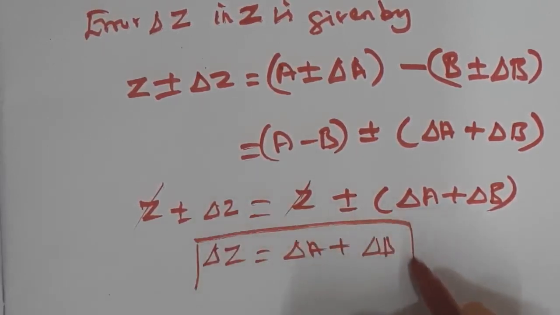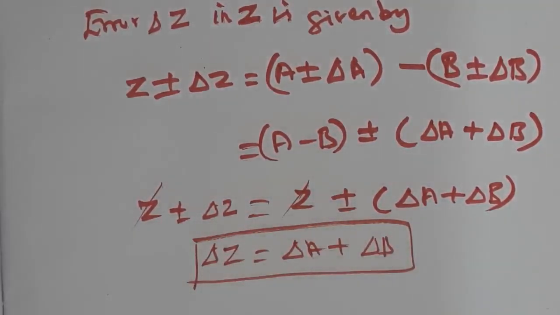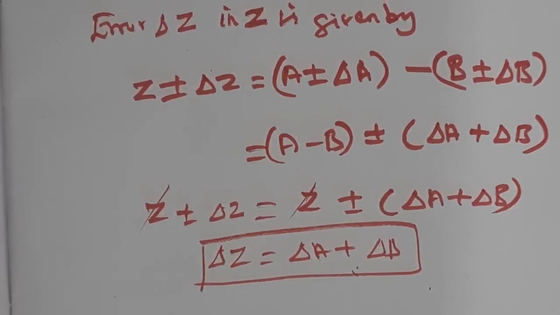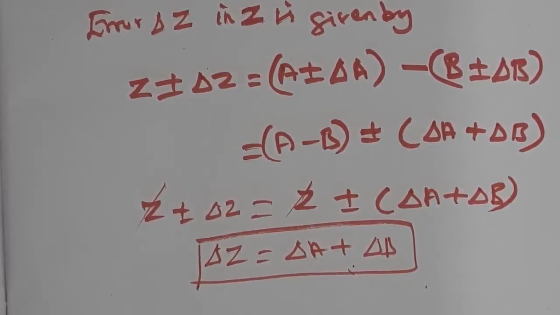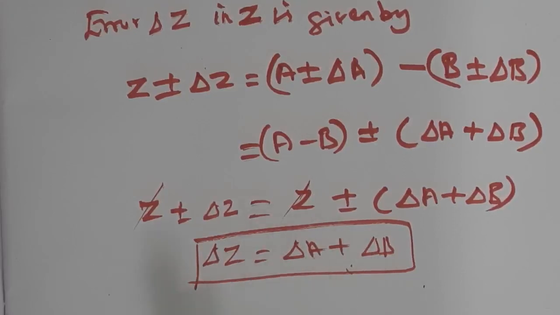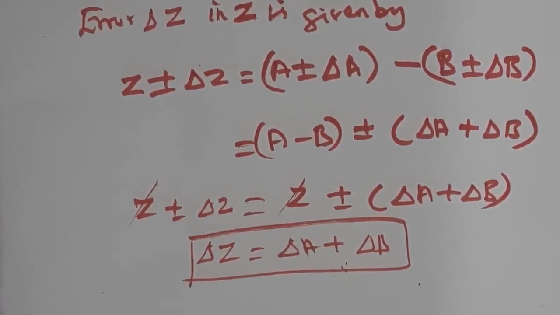The same result as the previous one. So the maximum error in the difference of two quantities is equal to the sum of the absolute errors of the individual quantities. Understand? So what is the result? The maximum error in the difference of two quantities is equal to the sum of the absolute errors of the individual quantities. Clear?